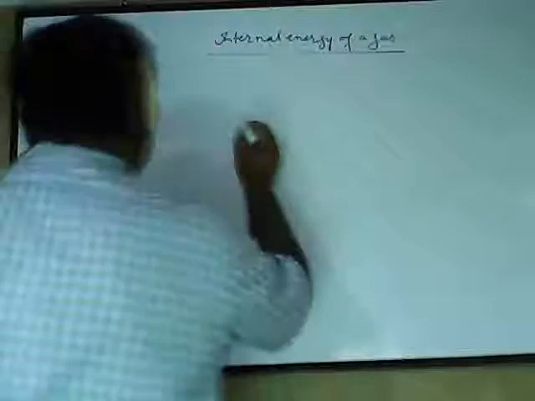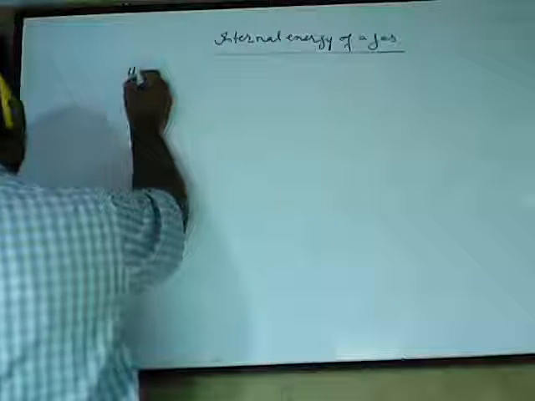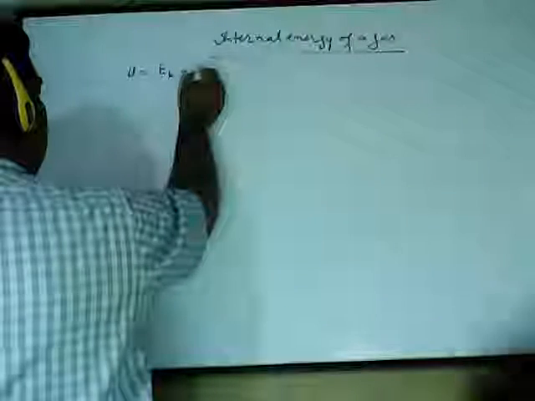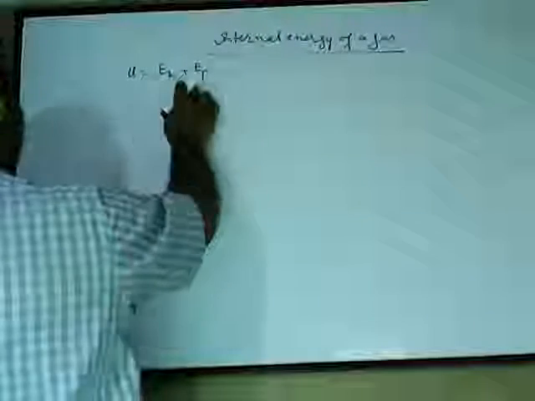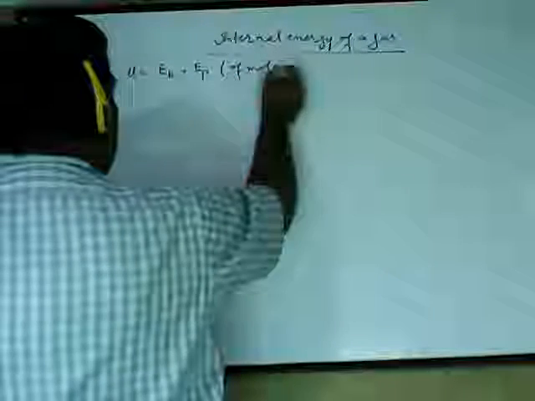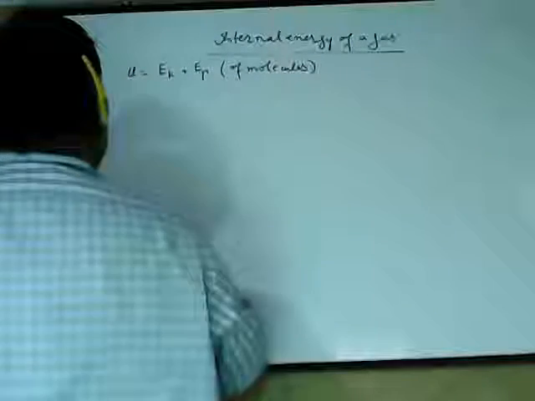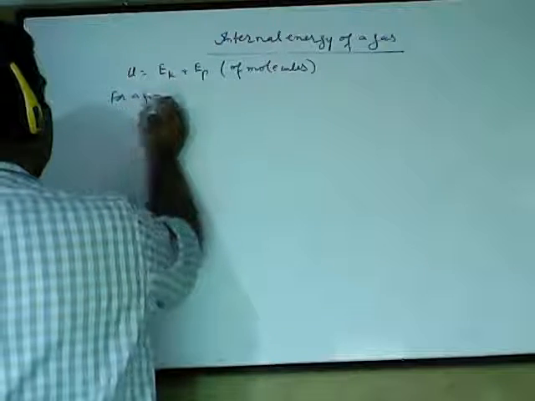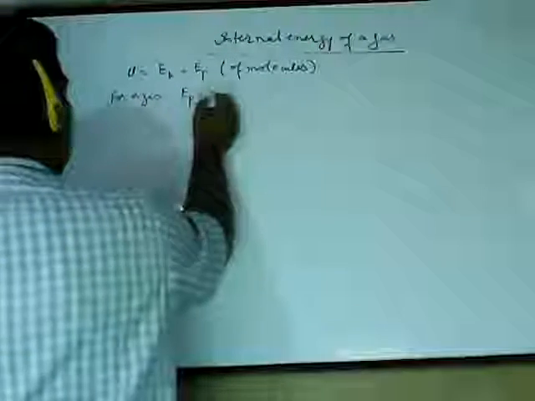Today we will discuss the internal energy of a gas. Actually, we already know internal energy of any material is defined as the sum of kinetic and potential energy of the molecules of that substance. Now, for a gas, I can say EP must be zero. Why for a gas is EP zero?